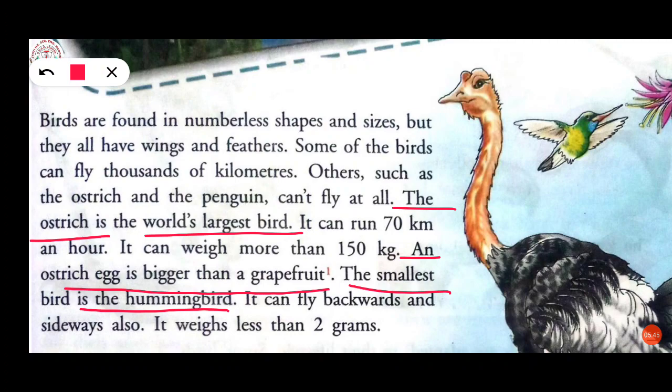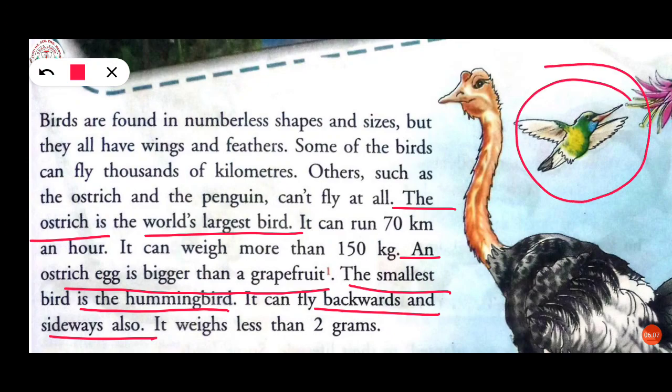Now we have learned about the ostrich. The next is the hummingbird. About the hummingbird, it is given here that it can fly backwards and sideways also, and the weight of the bird is very much less, that is less than 2 grams, and the image of the hummingbird is given here.